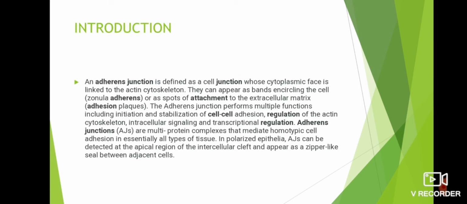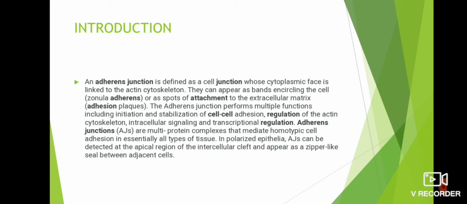An adherens junction is defined as a cell junction whose cytoplasmic face is linked to the actin cytoskeleton. They can appear as bands encircling the cell or as spots of attachment to the extracellular matrix. The adherens junctions perform multiple functions including initiation and stabilization of cell-cell adhesion, regulation of the actin cytoskeleton, intracellular signaling, and transcriptional regulation. Adherens junctions are multi-protein complexes that mediate homotypic cell adhesion in essentially all types of tissue.